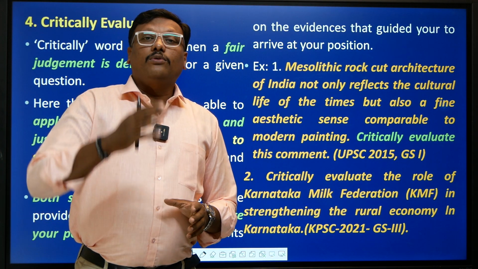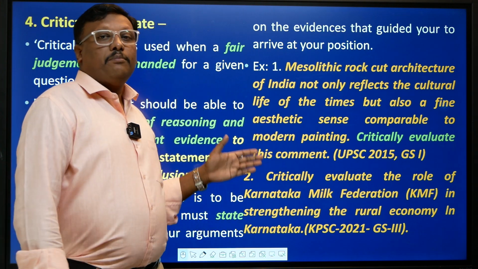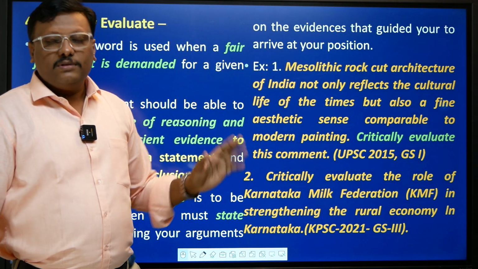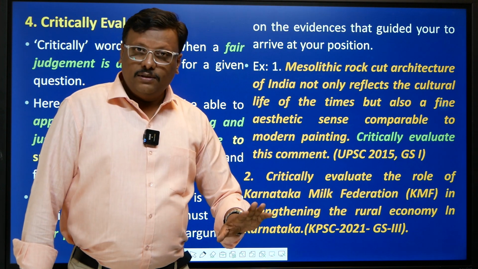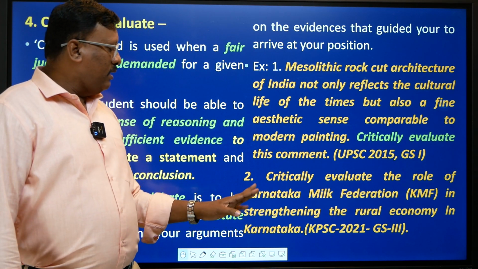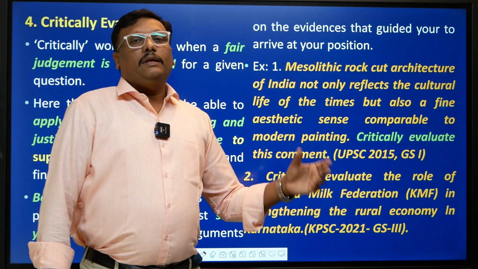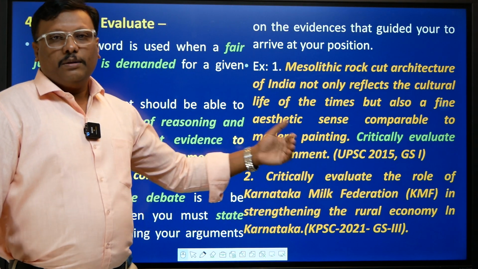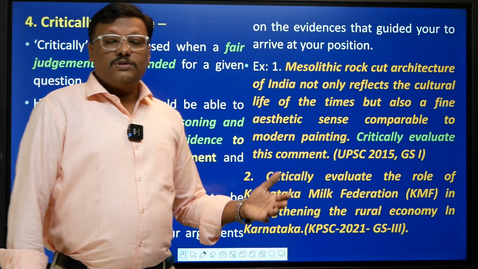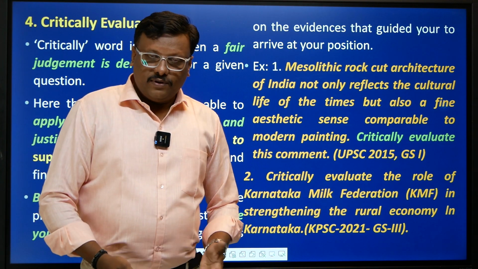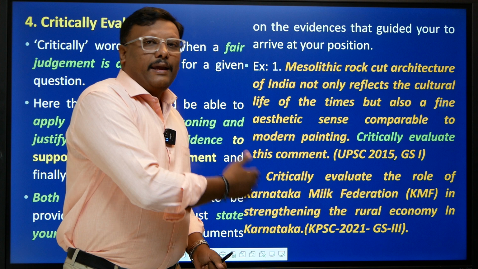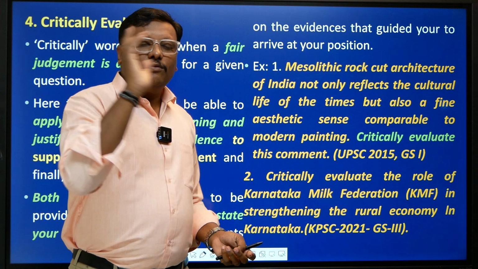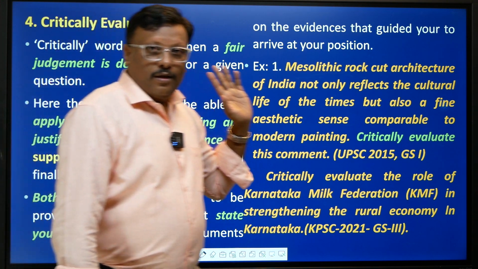But in critically evaluate, you write both. You write yes, it has completely contributed towards the growth of rural economy because of A, B, C, D, E, with examples. Next you go with the contrary. On the contrary, KMF alone has not actually strengthened the rural economy because it is only confined to the dairy, to animal husbandry, but the rural economy is mostly agrarian based. So you bring in another argument where you negate this statement, right? You give sufficient argument. Now you have a fair, balanced analysis. You give your verdict. That is critically evaluate. Okay, moving on to the next directive.